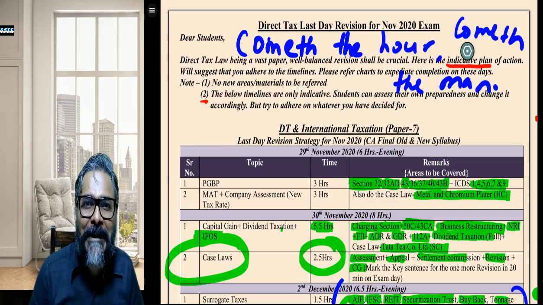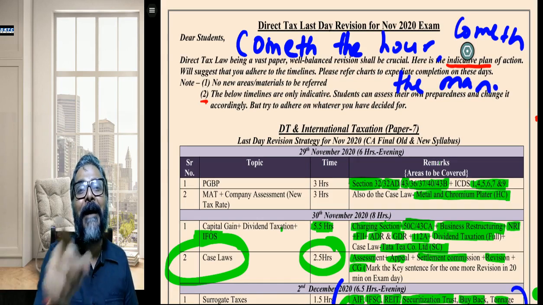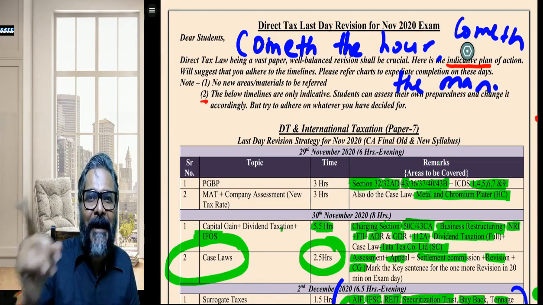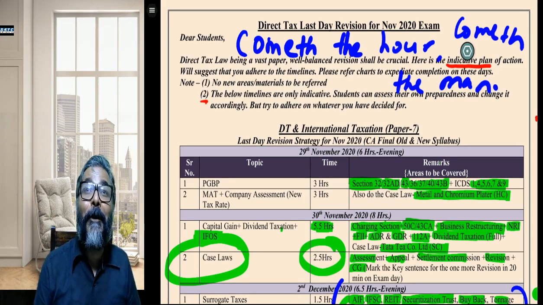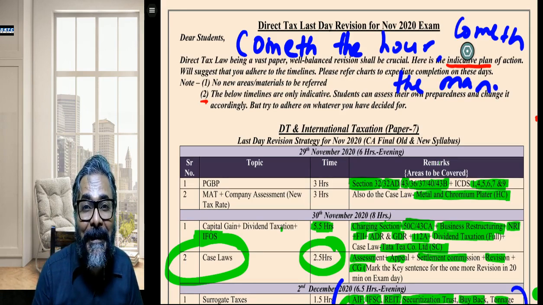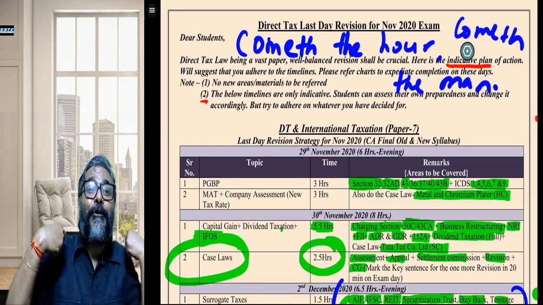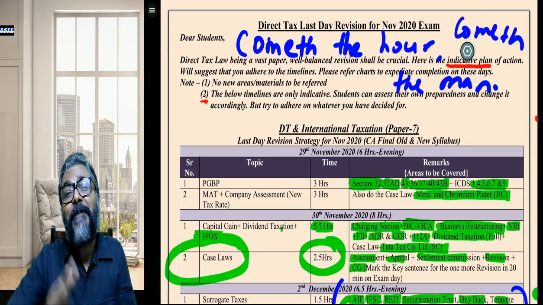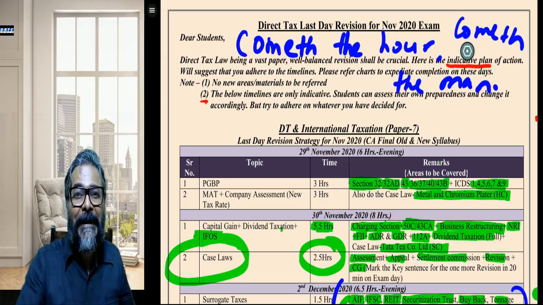It's not only about the CA final. Where you are going to reach ultimately in your life depends upon how you handle this moment. Success or failure becomes irrelevant at this stage. The ability to deal with that moment at this stage is the game. Come the hour, come the man. People are watching you. Don't goof up. When I say don't goof up, I mean don't try to give up. At this stage, when you have come so near, irrespective of pass or fail, it doesn't matter. You need to see through this particular moment with full effort.